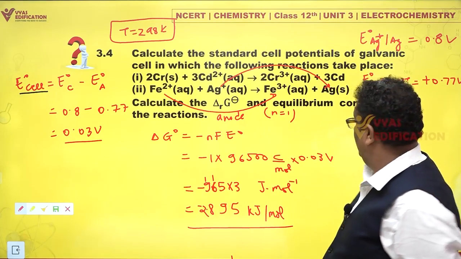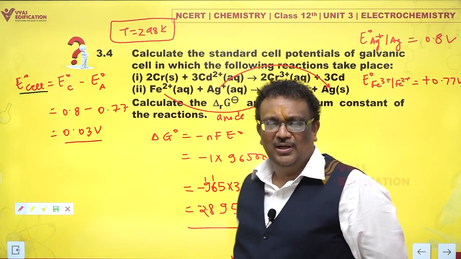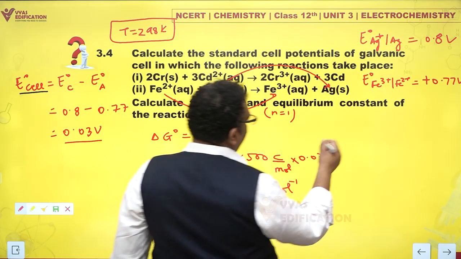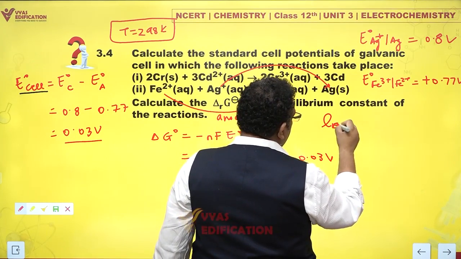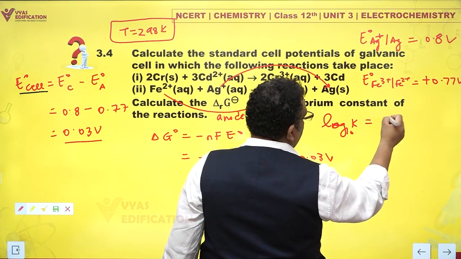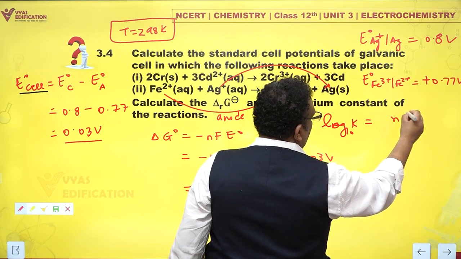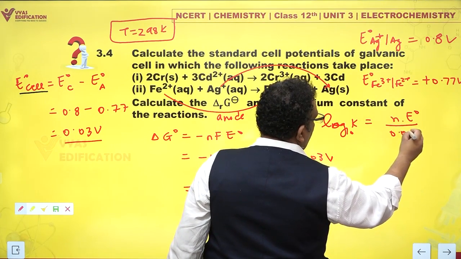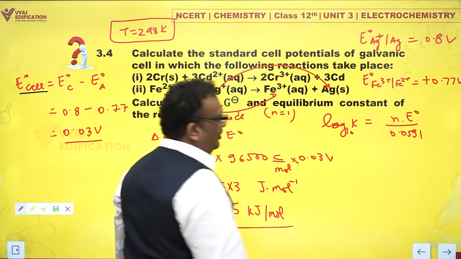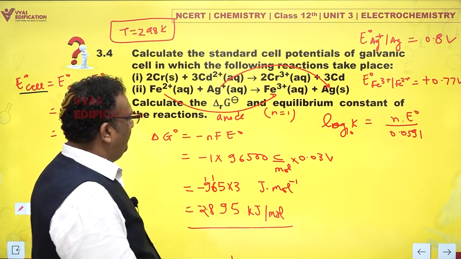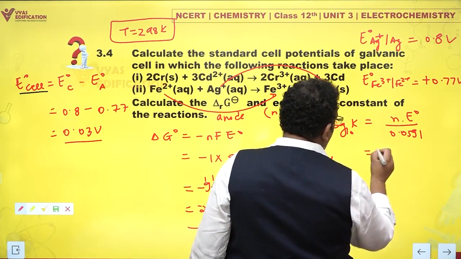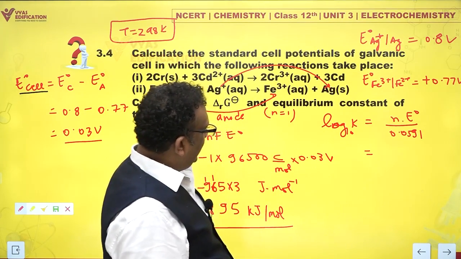What about value of K? Let's solve that out. That's not difficult. We have just seen log to the base 10 of K is N into E naught upon 0.0591. We just did that, right? So how much is N? N is 1. What about E naught?